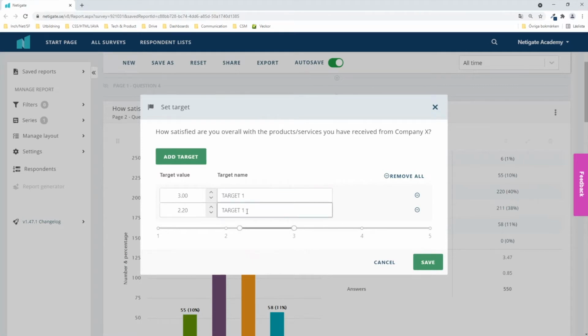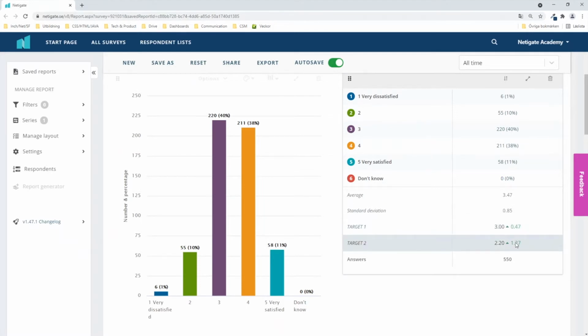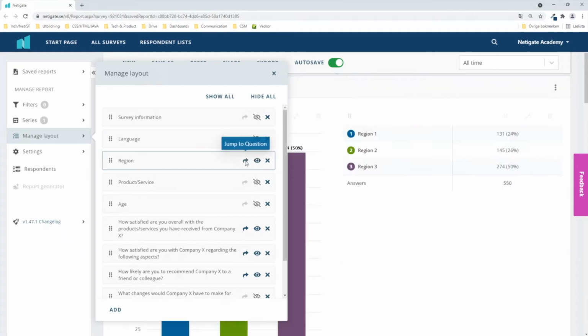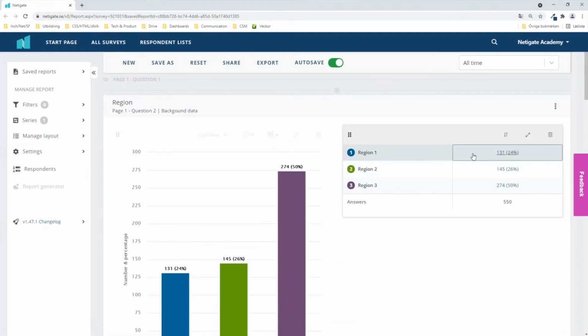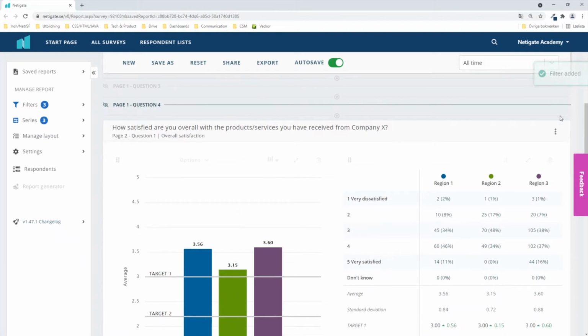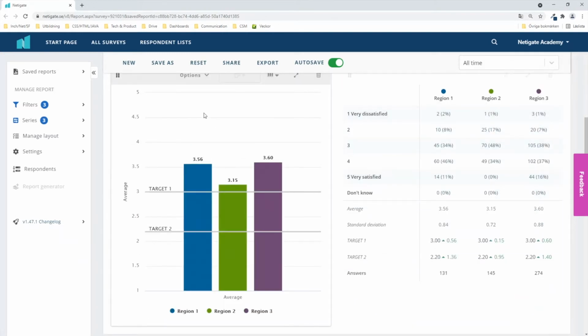And just by saving these settings, the page will then look different. As you can see, there's a value here, and we can see that the total average of this company is above the 2 targets. But what happens if we apply this target distinction between the different regions, for instance? This is another breakdown that we have. It's a background data. And here we can see that all the regions in our survey, in our respondent list, contains this target. So the change is obviously in the graph.